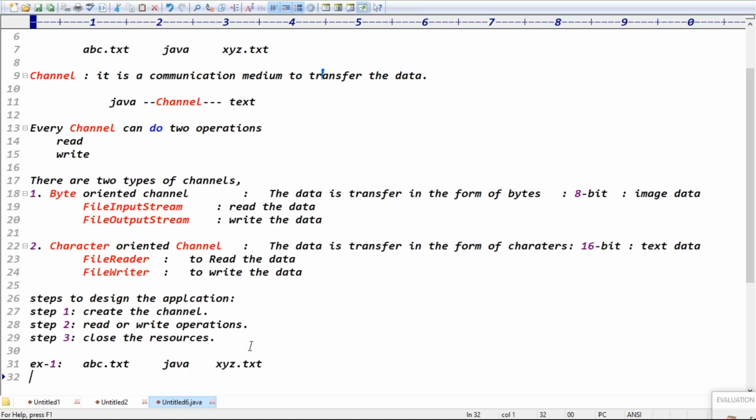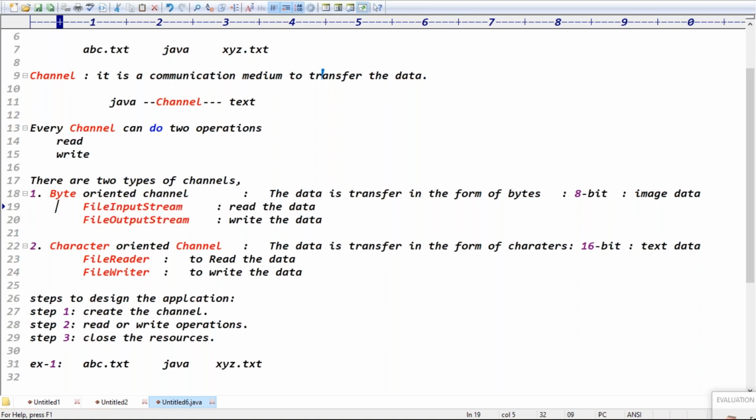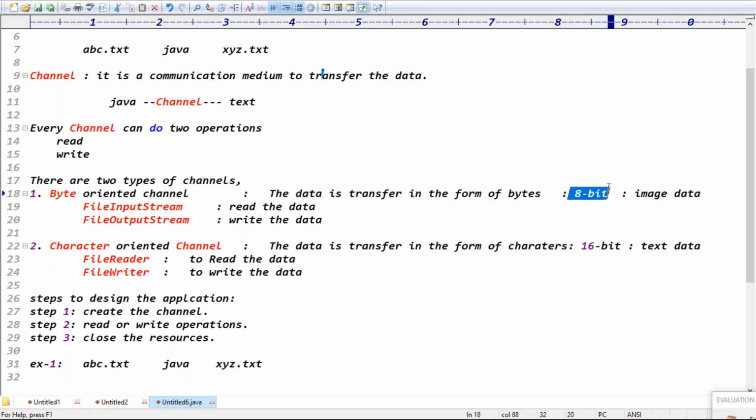FileInputStream and FileOutputStream can work for text file data too. But if you go for character data with them, the bandwidth is 8-bit format, so the performance will be reduced.